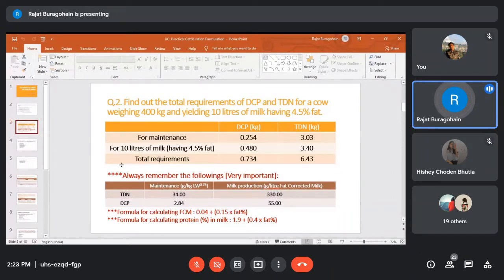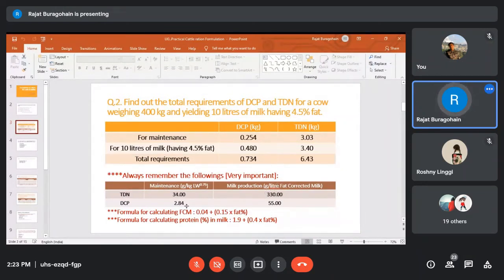And if you can remember these four values, this table, then very easily you'll be able to calculate the total requirement of DCP and TDN on the basis of body weight of the dairy animal and depending on the milk yield and milk fat percentage. Okay, so these four values always you remember.